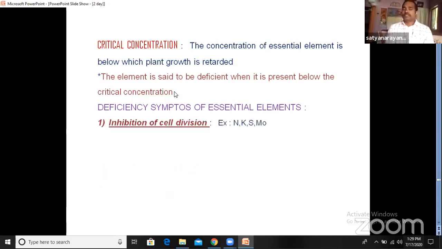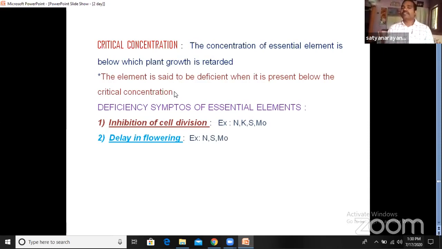First, we observe inhibition of cell division. Inhibition means, in other words, stopping. The cell division won't take place, and if cell division won't take place, the plant growth will be stopped. If nitrogen, potassium, sulfur, and molybdenum are not supplied to the plant in a specific amount, they lead to inhibition of cell division. They stop the cell division so that the plant cannot grow. This is one of the deficiency symptoms of essential elements.